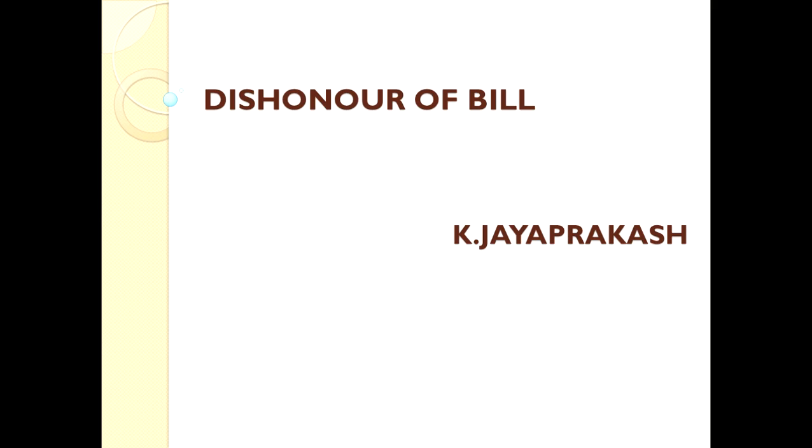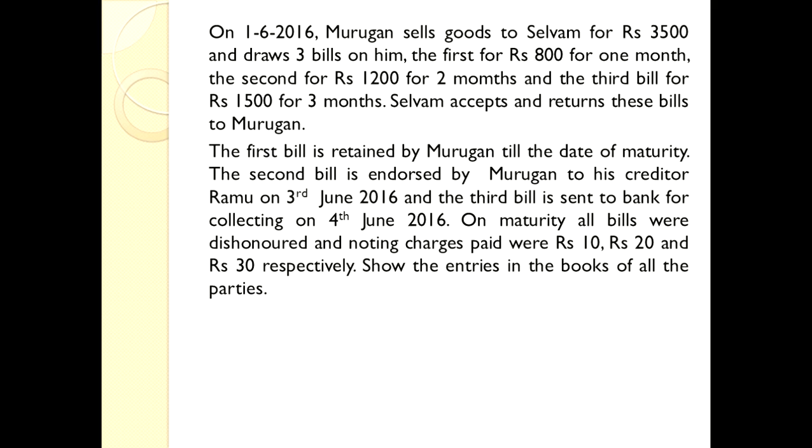So let us discuss now how we have to treat it in the accounting process. Let us see the first problem. On 1/6/2016, Murugan sells goods to Selvam for rupees 3,500 and draws three bills on him. The first for rupees 800 for 1 month, the second for rupees 1,200 for 2 months, and the third bill for rupees 1,500 for 3 months. Selvam accepts and returns these bills to Murugan.